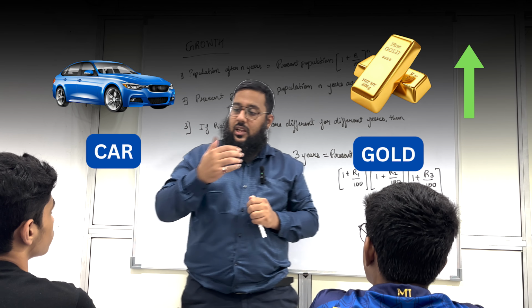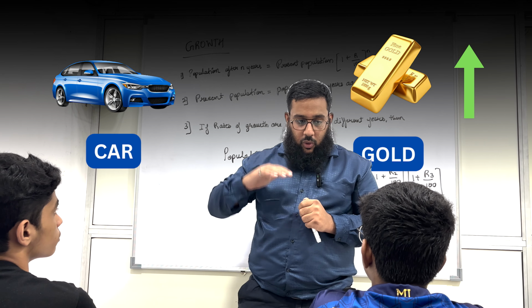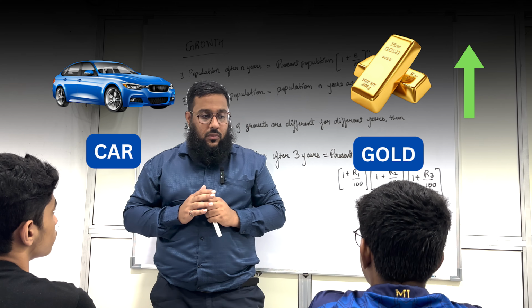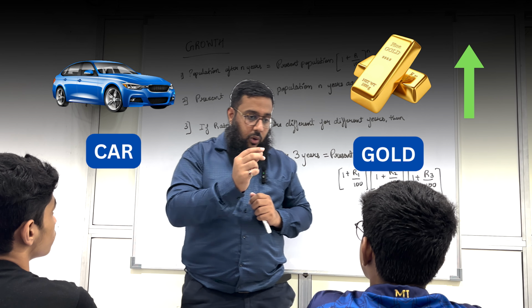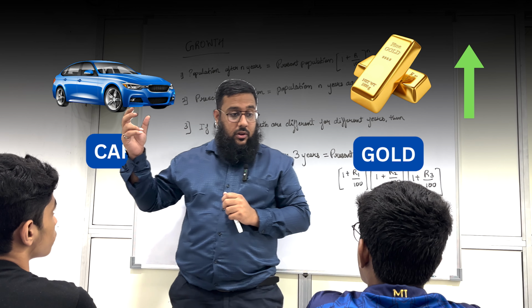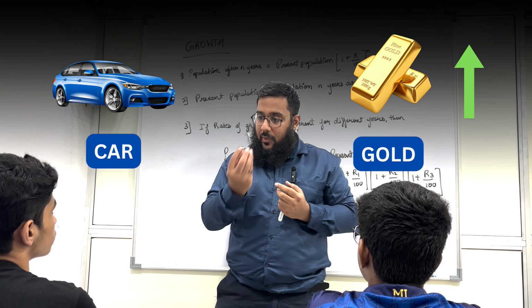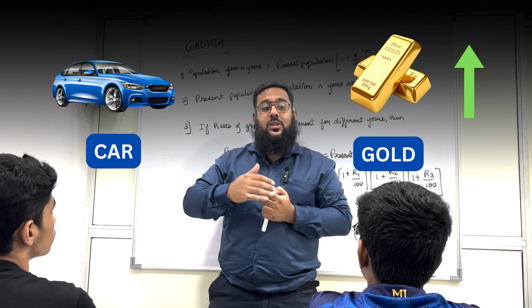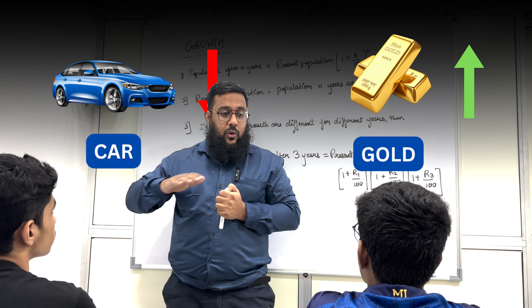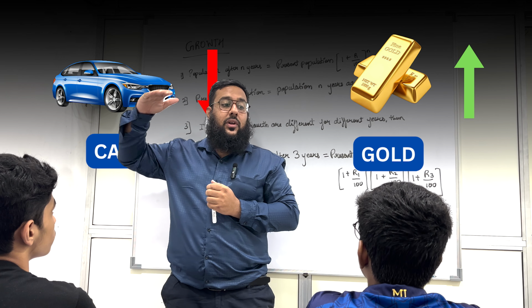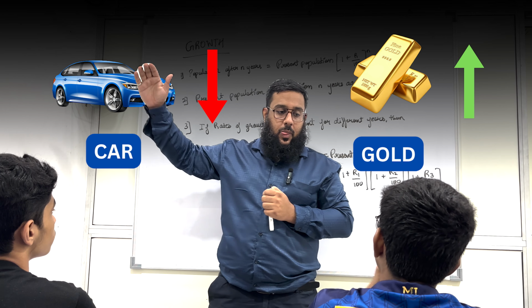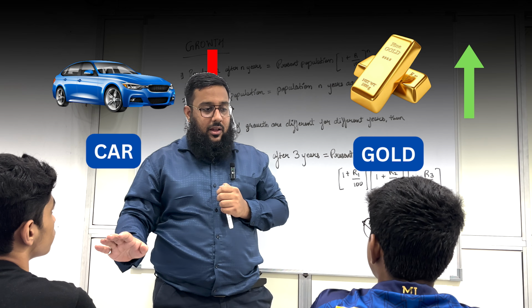Let us take an example that you bought gold 10 years back. Before 10 years, you must have bought it at some amount, but now if you sell it, the amount has increased. So this is growth.